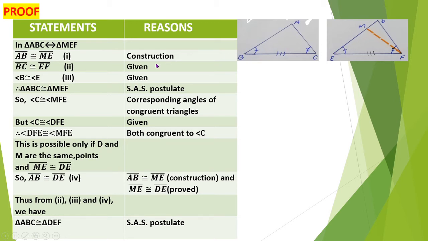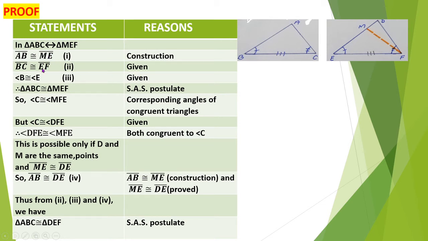Then the side BC is congruent to side EF. This is present in our given portion, so the reason for this statement will be written as given. Then angle B is congruent to angle E, that is also in our given portion, so the reason will also be written as given.